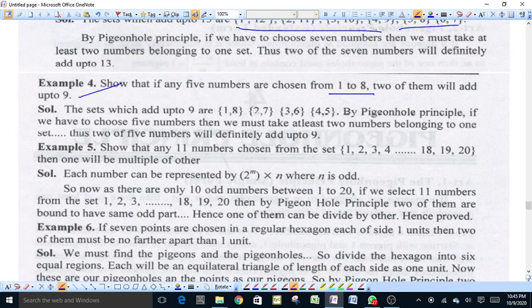The sets which add up to 9 are 1 and 8, 2 and 7, 3 and 6, 4 and 5. By the pigeonhole principle, if we have to choose 5 numbers, then we must take at least 2 numbers belonging to these sets such that the sum is equal to 9. Thus 2 of the 5 numbers will definitely add up to 9 and belong to one of these pairs.